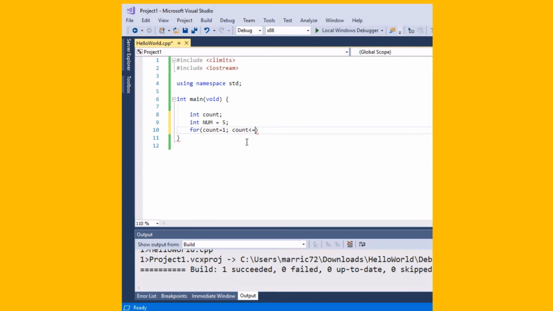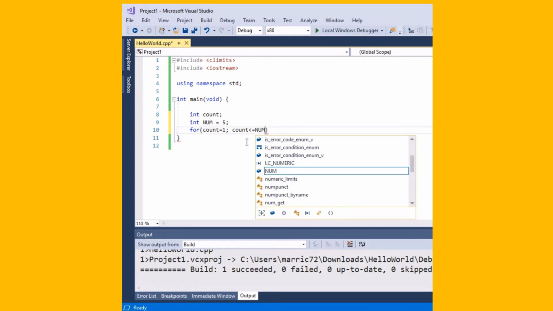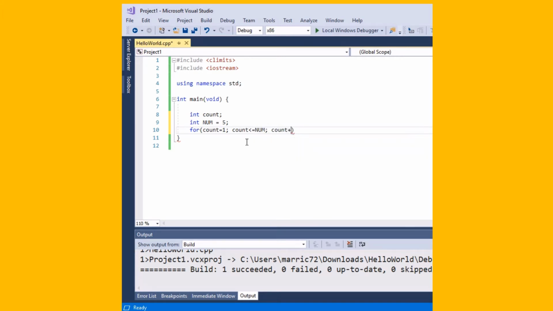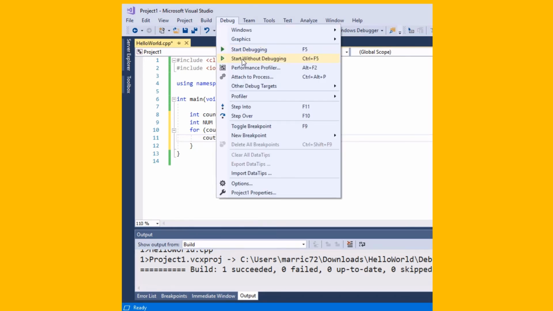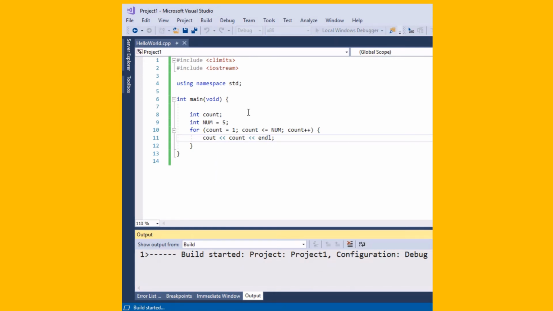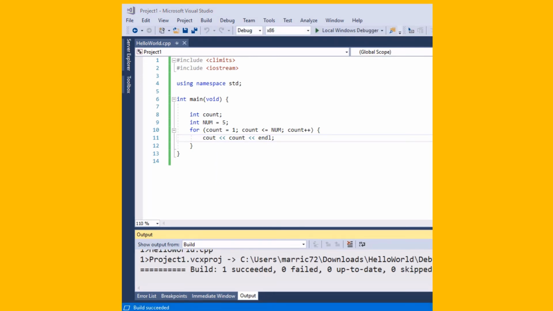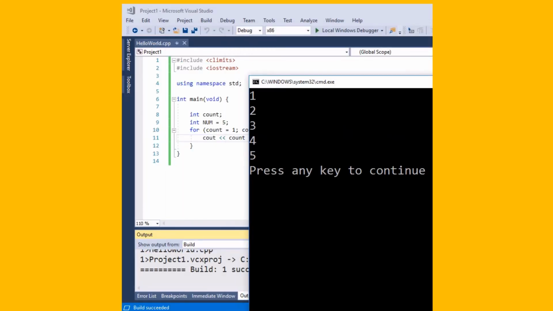So while our number is less than or equal to 5, and I'm going to use the variable num, and then the last part is usually going to be incrementing or decrementing a counter so that we don't end up with an infinite loop, so that at some point this true expression will become false. So in here, I'll just add 1 each time, so the count will go from 1, 2, 3, 4, 5, and then stop. So here I'm just going to print out our count. All right, let's run this and verify that we see 1 through 5 coming up on the screen. And that's what we see.